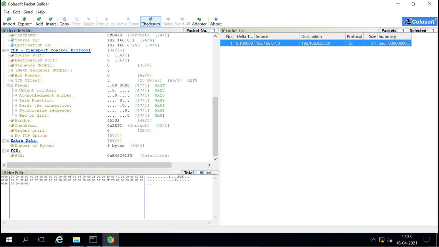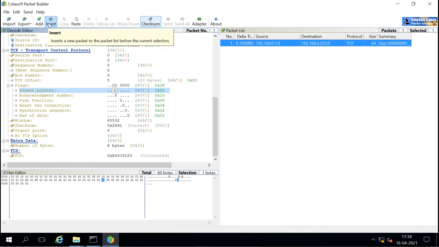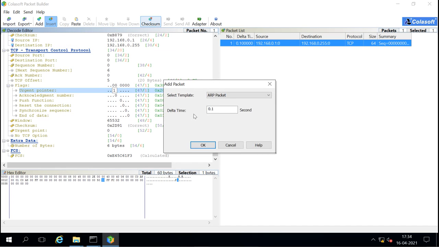And these are the flags you can set: urgent flag, acknowledgement flag, push flag, reset flag, sync flag, fin flag. So you can enable these flags. Now these are zeros, so if you want to enable one, you just have to put 1 there. Then you can add more packets by inserting them, and you can send multiple packets.